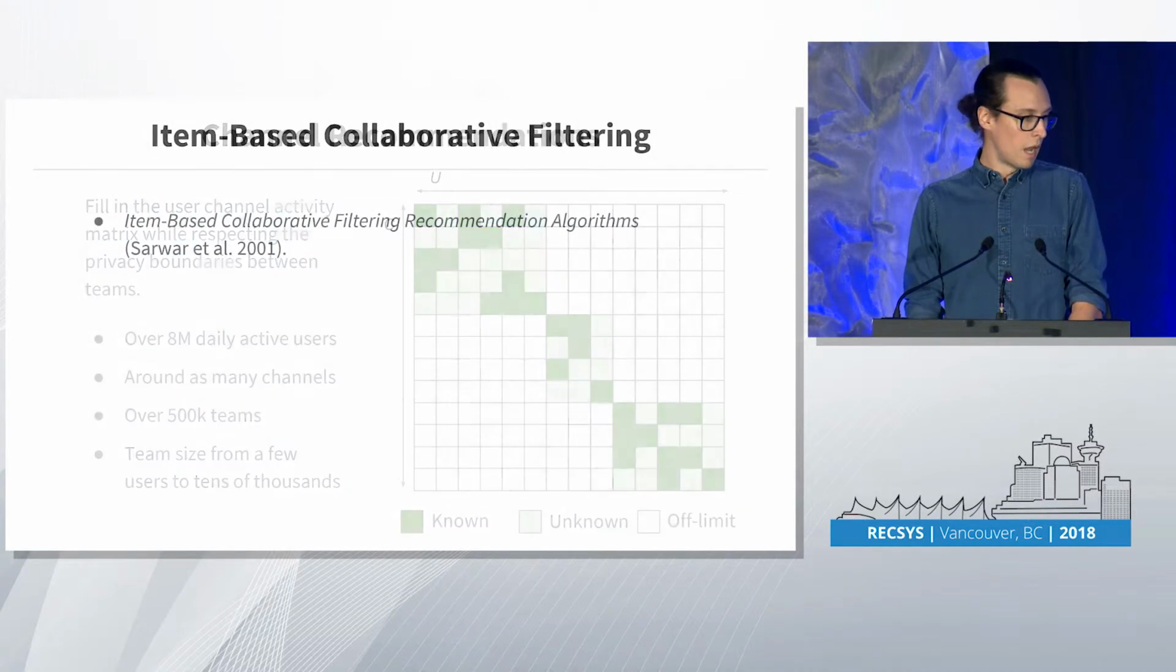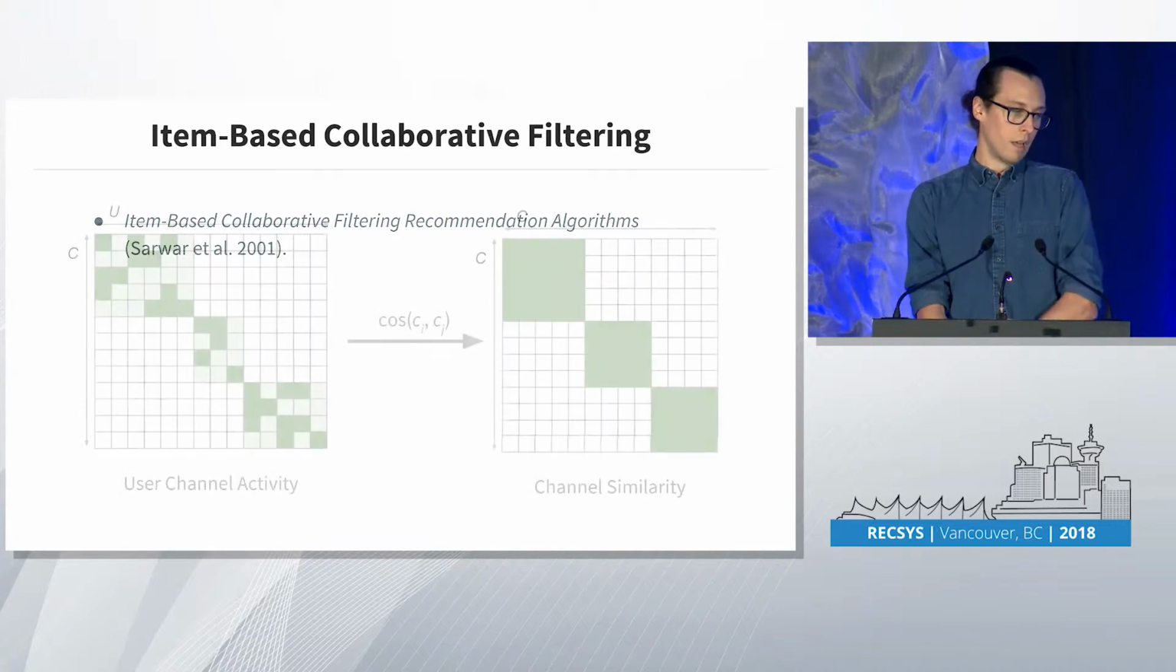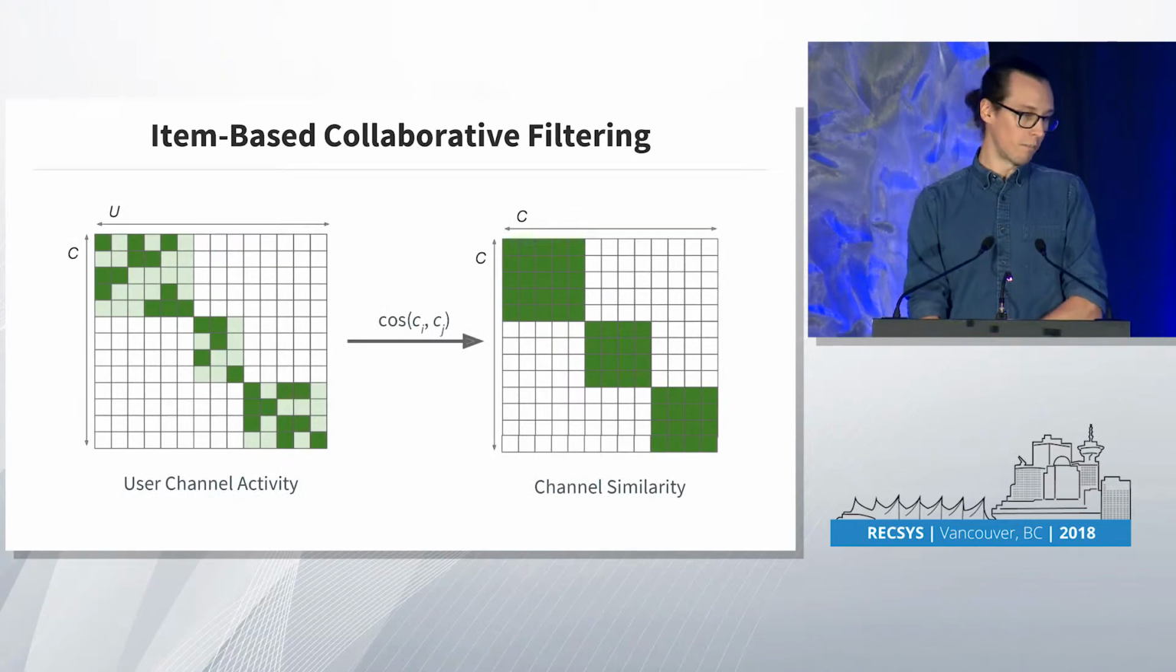Just to give you an idea of what kind of data we're playing with, we have over 8 million daily active users. We have around as many channels. We have over 500,000 teams, so we have over 500,000 of these small clusters along the matrix diagonal. And teams vary widely in size. We have teams that have only a few users, and our biggest teams have tens of thousands of users.